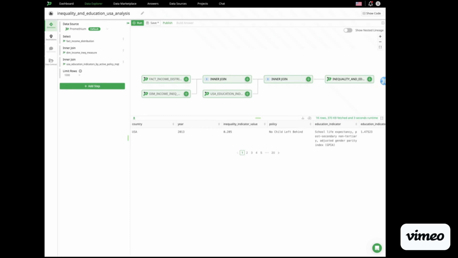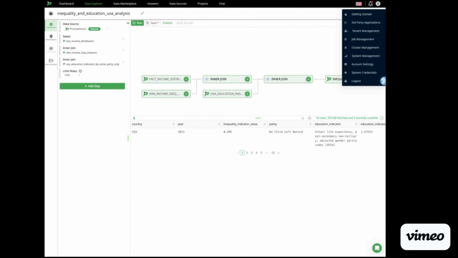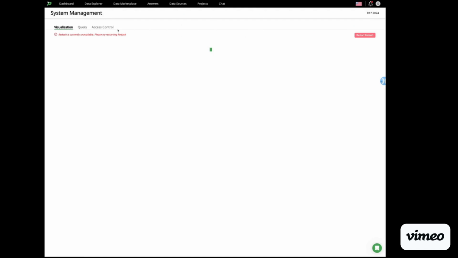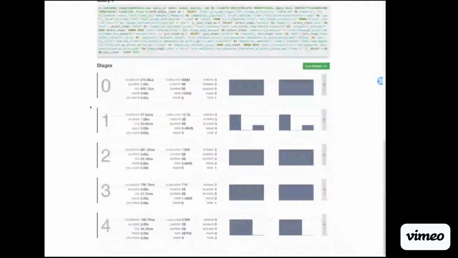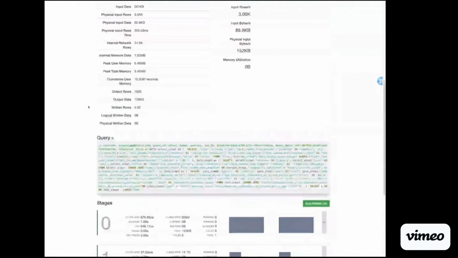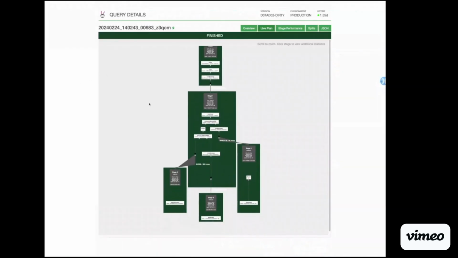If the query is not optimized, we can dive even deeper and check out the query engine performance UI to see where bottlenecks may be occurring. They give you a summary of the resources used, the query run, and the stages that the query was broken down into, as well as a graphical overview of those stages, where they're pulling the data from, whether the aggregation is happening at the query engine or at the source system level, etc.